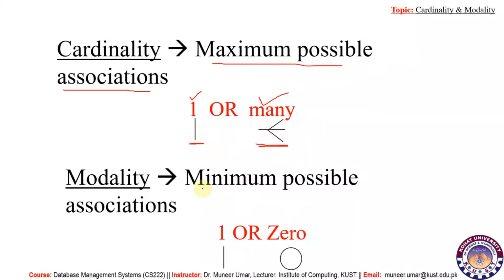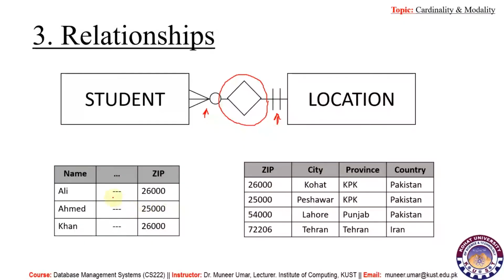On the other hand, modality specifies the minimum possible associations between two entities. The level can be either 0 or 1. So if one instance of student connects exactly one instance of location, then it would be 1.